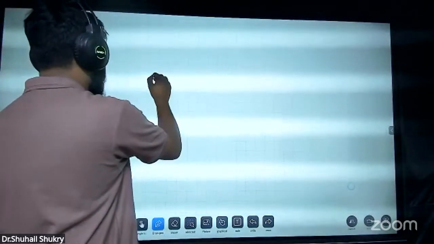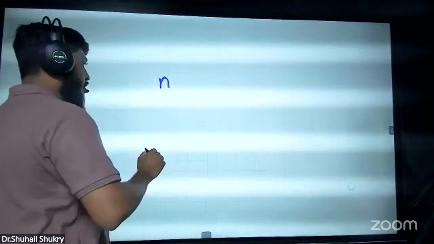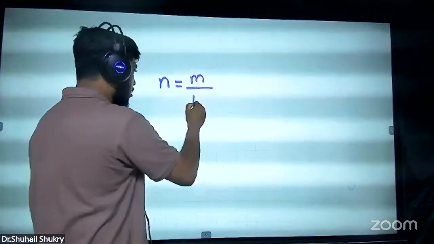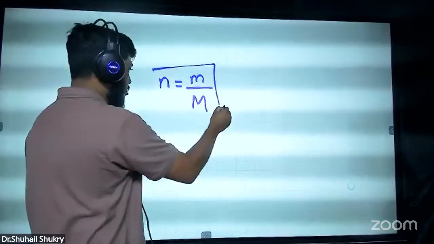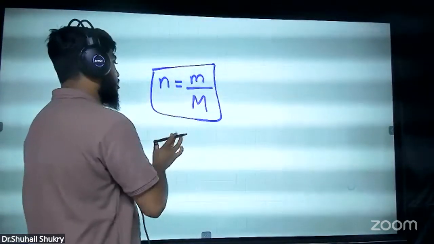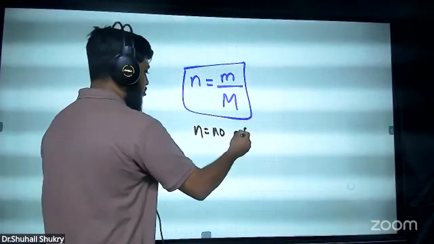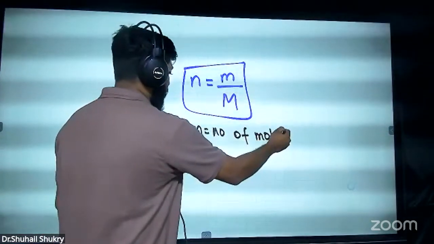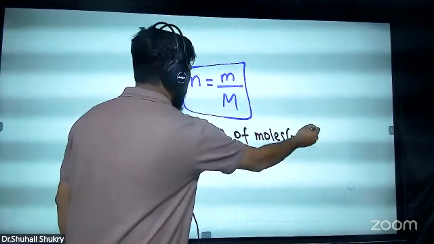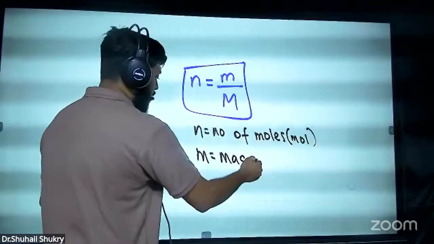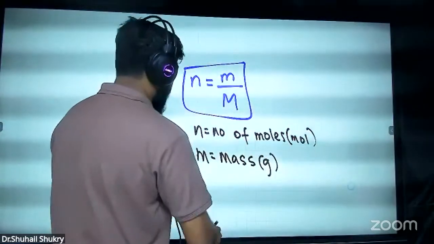First of all, we say n equals m over M. Here, what is n? Number of moles. The unit is mole. Small m means mass, that is given in grams.